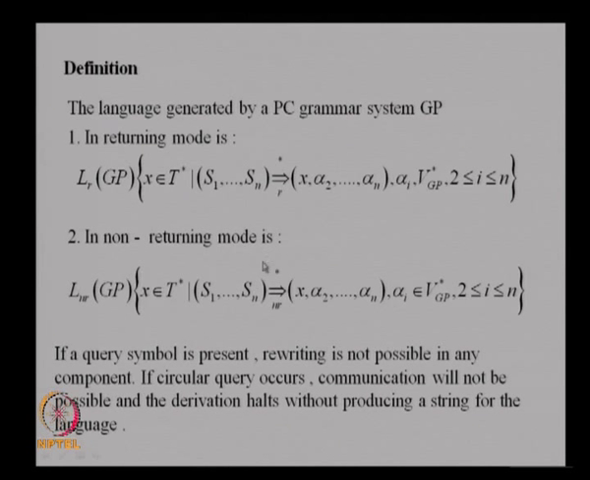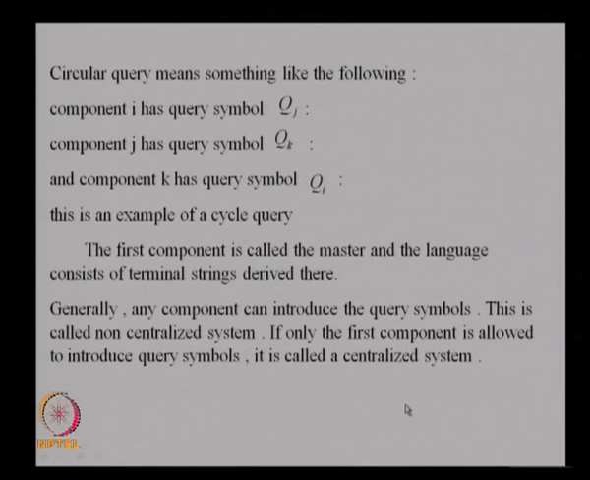In the non-returning mode, you use the non-returning derivation steps. So, starting from the n tuple S1, S2, Sn, the first component derives a terminal string, and that is the string belonging to the language. If a query symbol is present, rewriting is not possible. So, you have to finish all the query symbols before further rewriting takes place. If a circular query occurs, communication will not be possible and the derivation halts without producing a string for the language. What do you mean by circular query?